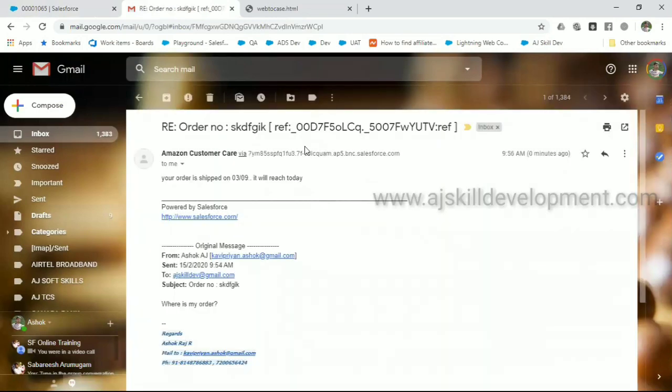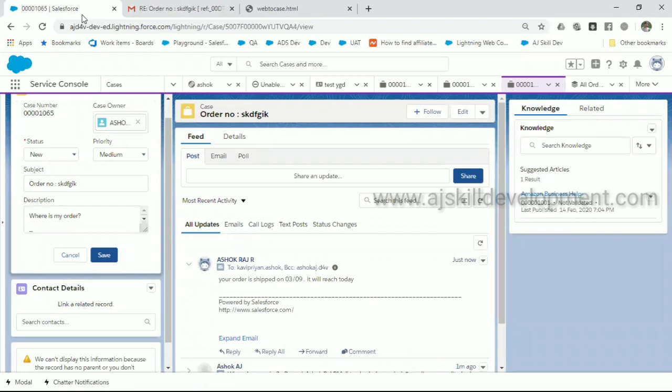See, the Amazon business I have shown you is an example for a knowledge article, of how the knowledge article actually helps the customer care people. We are going to see how to configure the knowledge article, and if we want to add one more article, how we can do that. In terms of configuration, we are going to see how to convert the email into a case, how to route the case among the agents, and how to configure the knowledge article.